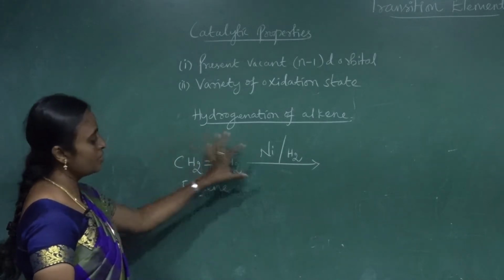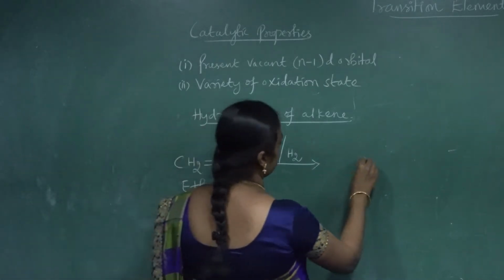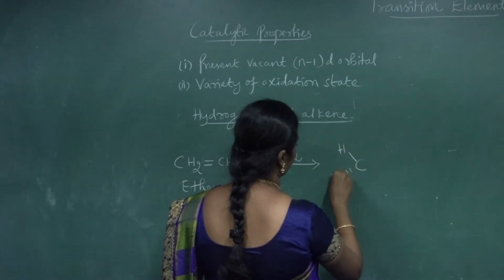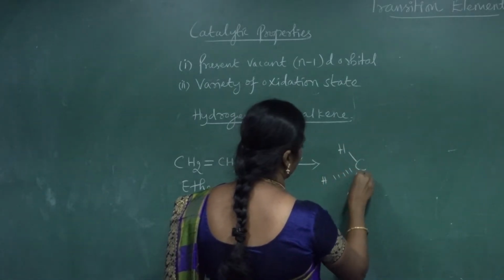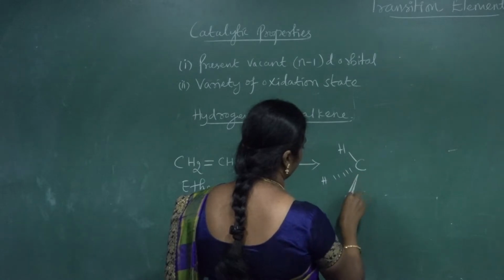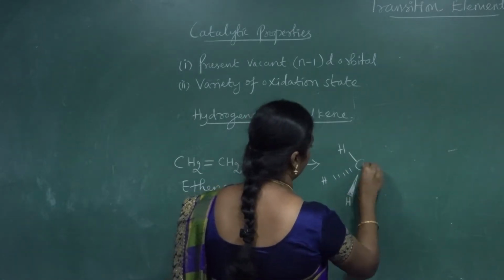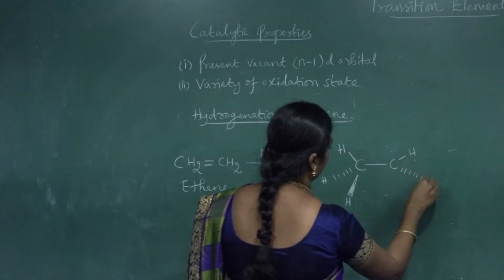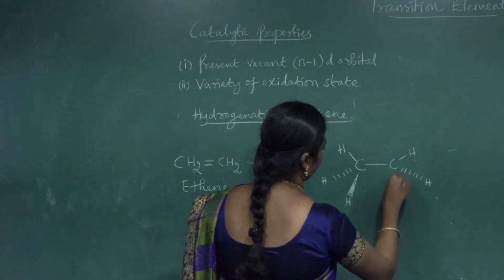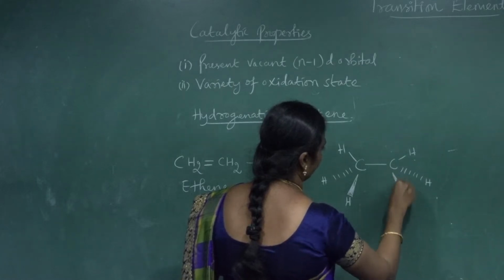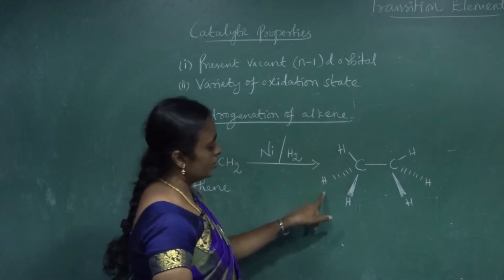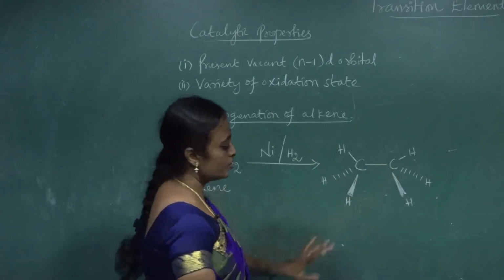It gives a product, which is nothing but CH3 single bond CH3.